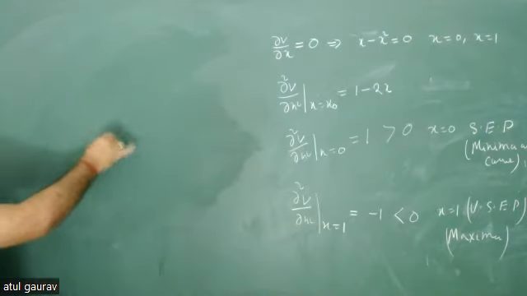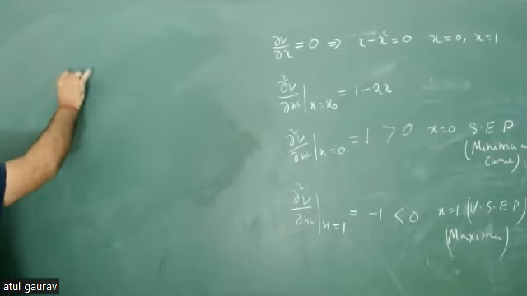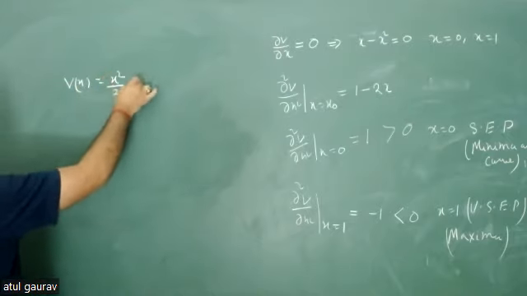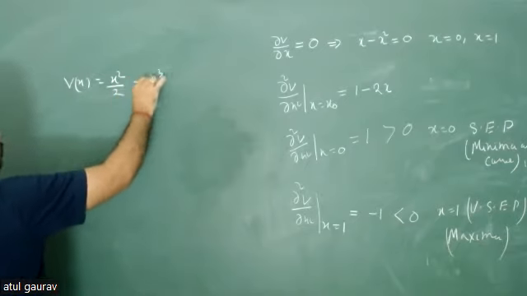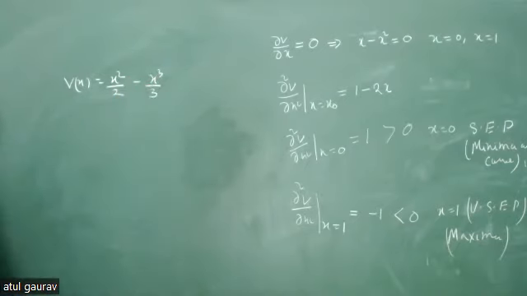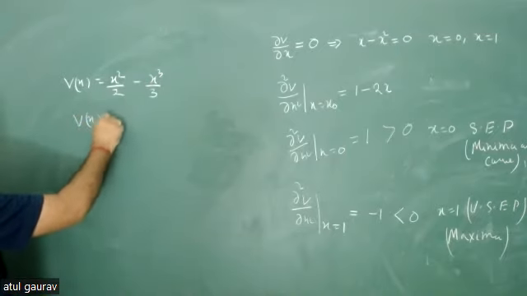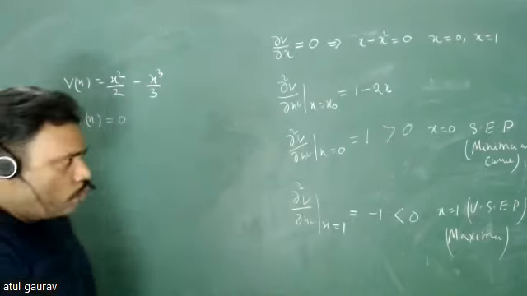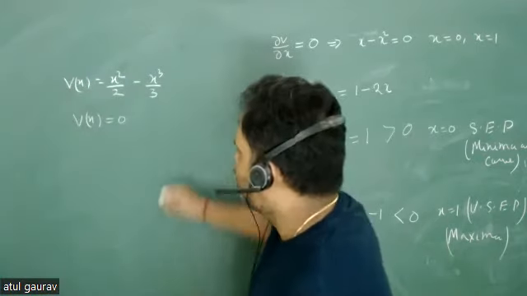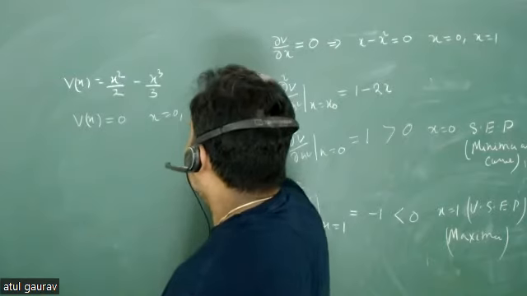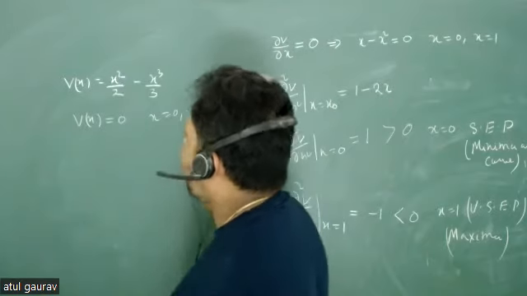So first thing, V(x) is basically x squared by 2 minus x cubed by 3. Now please tell me, at which point is my potential going to 0? What is the value of x? 0, and what else? 1.5, isn't it?